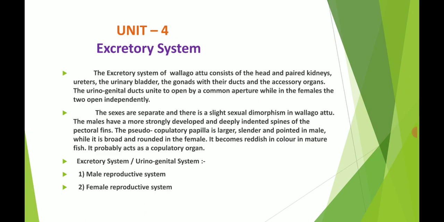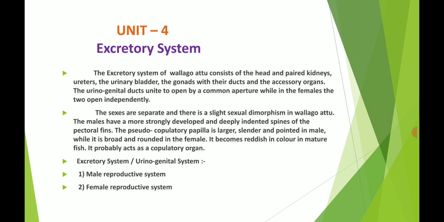The males have more strongly developed and deeply indented spines on the pectoral fins. How do we identify the male Wallago fish as well as the female Wallago fish? In the male, the pectoral fins have spine-like structures.